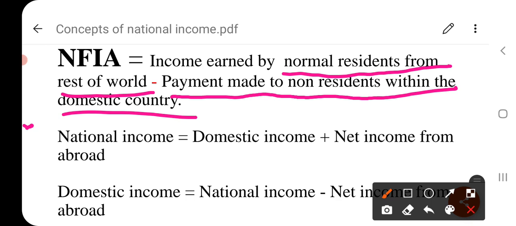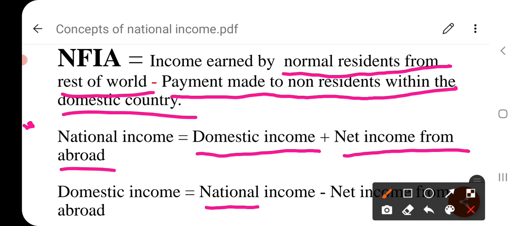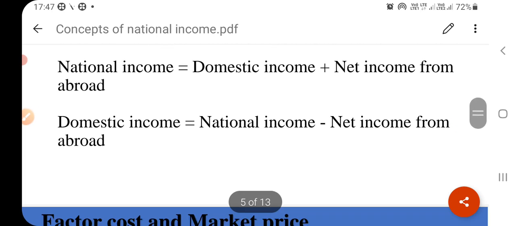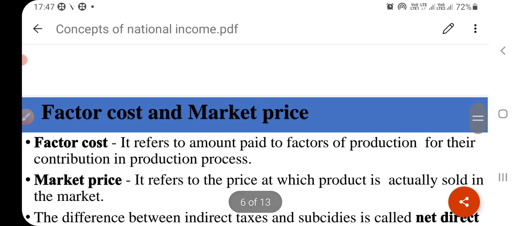So here national income is equal to domestic income plus net income from abroad, and domestic income is equal to national income minus net income from abroad. So this is the concept of net factor income from abroad.